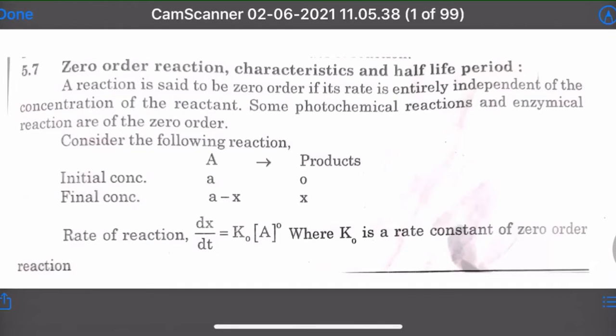Zero order reaction, then the power is 0. A reaction is said to be zero order if its rate is entirely independent of the concentration of the reactant. એટલે કે રિએક્ટન્ટના કોન્સન્ટ્રેશનથી એને કંઈ બી લેવા દેવા નથી, રાઈટ. તો એવા રિએક્શનને આપણે ઝીરો ઓર્ડર રિએક્શન કહી શકીએ. For example, photochemical reaction and enzymatic reaction are zero order reactions.